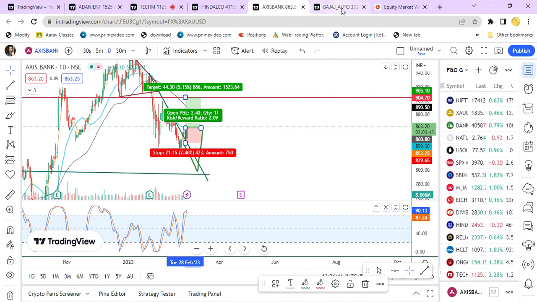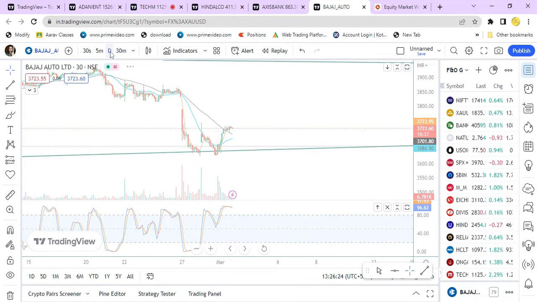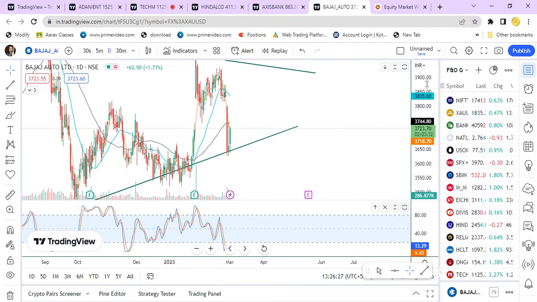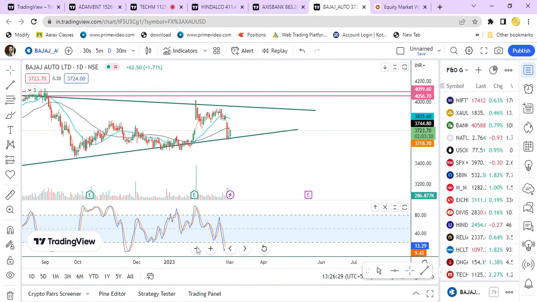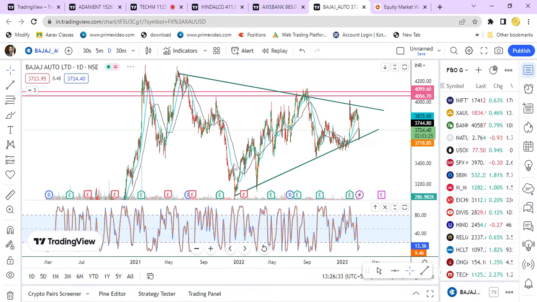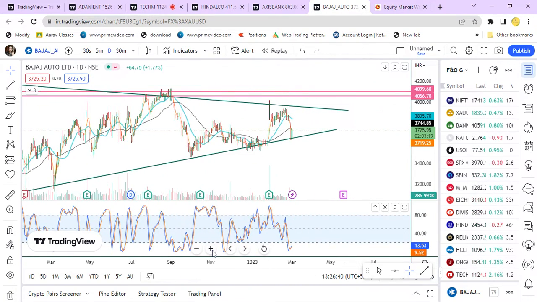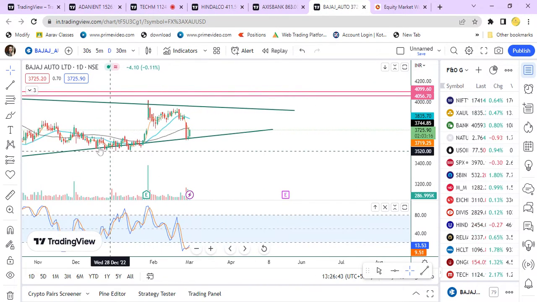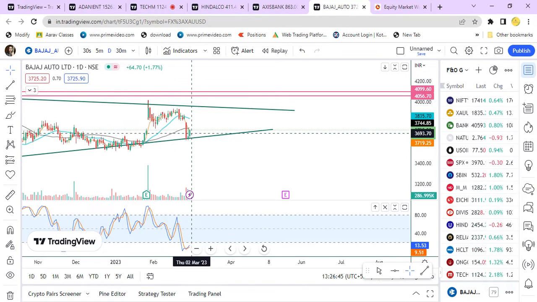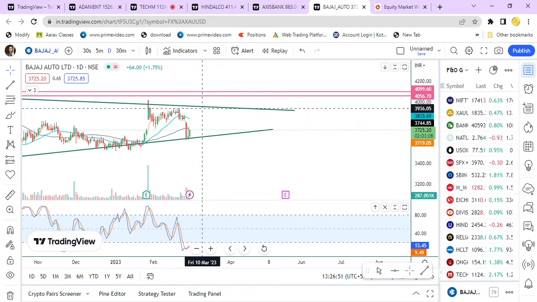Okay, this is about Axis Bank. And let us look into Bajaj Auto. Bajaj Auto, if we take the day time frame, it's in a descending wedge. Okay, so with the descending wedge, still no trend is decided for this, but now it's on a support line, so we can expect a target up to 3839, and the second target is 3932.